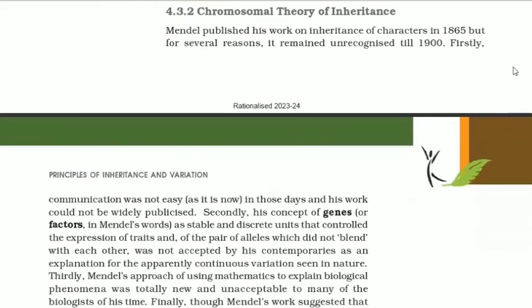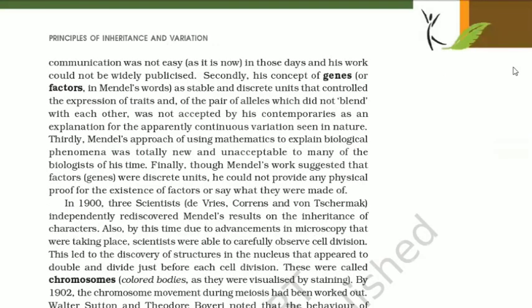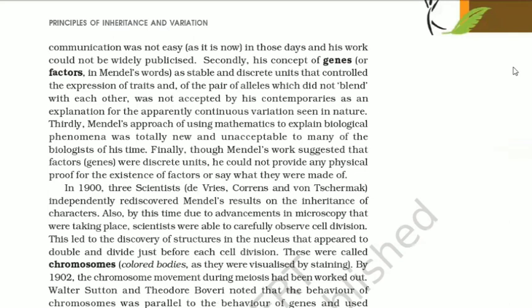4.3.2 Chromosomal Theory of Inheritance. Mendel published his work on inheritance of characters in 1865, but for several reasons it remained unrecognized till 1900. Firstly, communication was not easy in those days and his work could not be widely publicized.